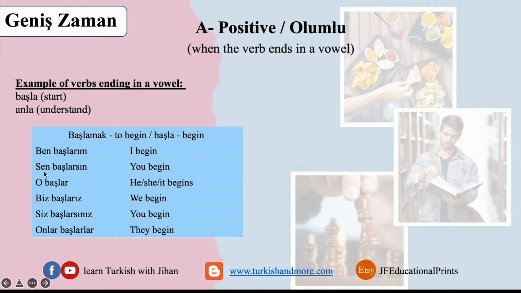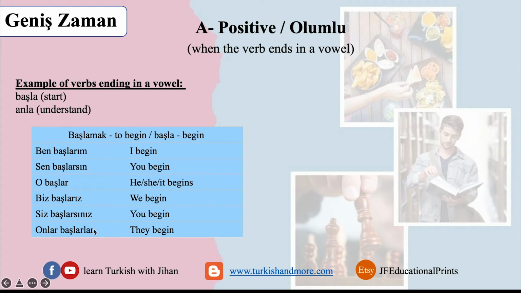The sen, same. Başla, you add the r and sın. O, başlar, as we said, o doesn't have a suffix. It ends with a vowel and we add the r at the end. This is it. Biz başlarız, siz başlarsınız, onlar başlarlar.